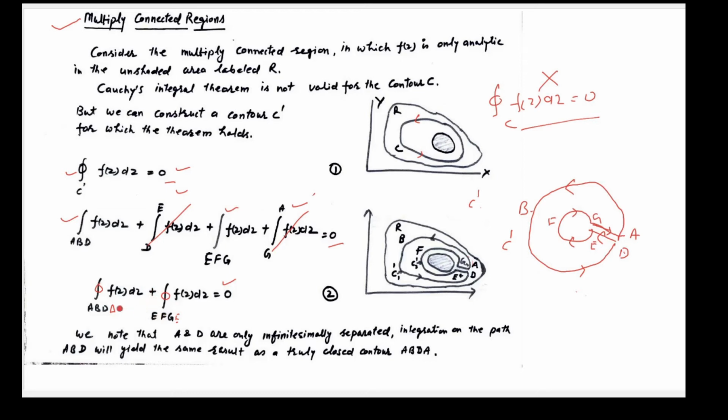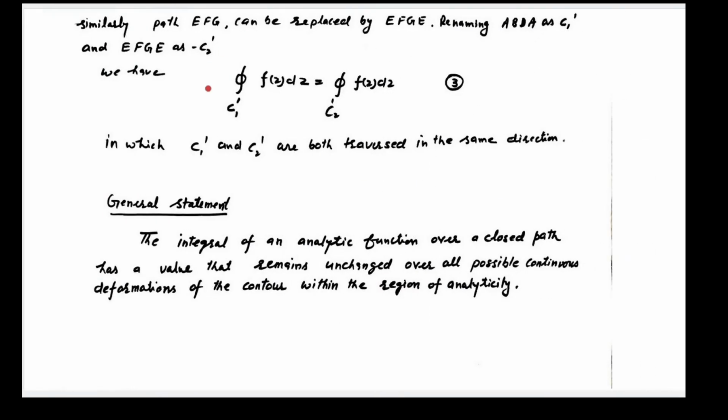Now we can clearly see here this first integration along first circle is counterclockwise direction and second circle is clockwise direction. If we reverse the direction of this integration, we will get minus sign here, and we reverse the direction of this circle. So we can write it as C1 dash and C2 dash.